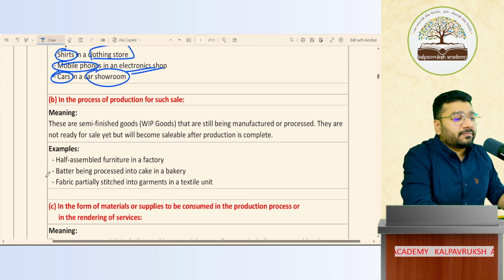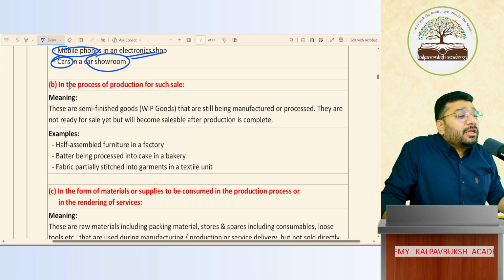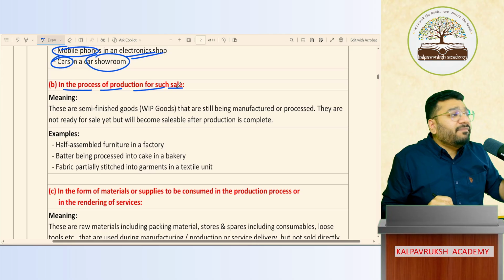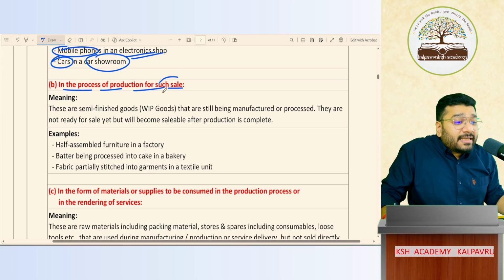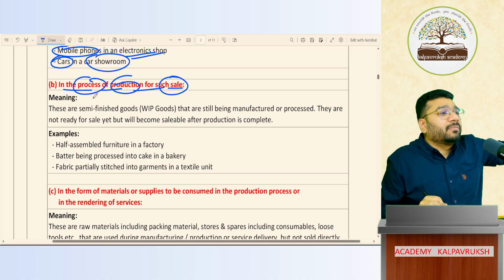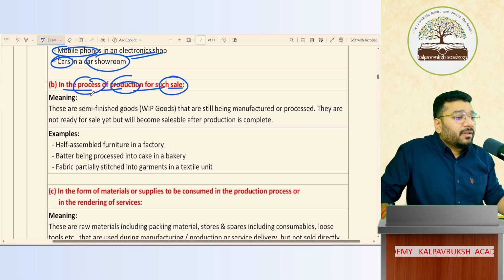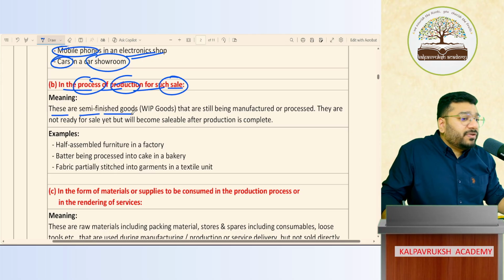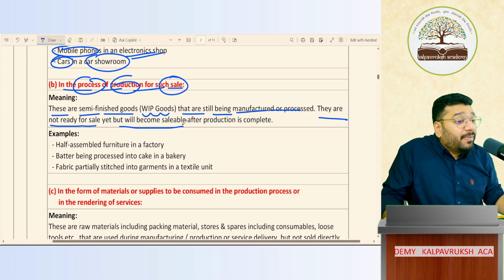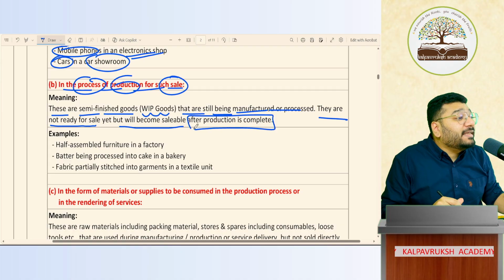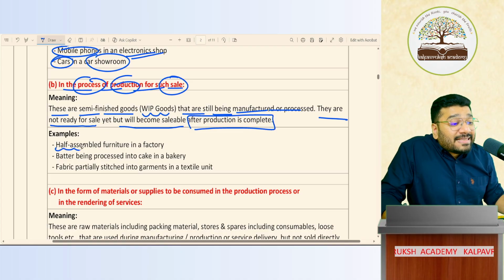Okay. Next. Inventory is an asset in the process of production for such sale. Inventory is an asset which is there in the process of production for such sale. The item that is in process of being made for sale is called the second item. These are semi-finished goods, which is nothing but work in progress goods that are still being manufactured or processed. They are not ready for sale, but will become saleable only after the manufacturing is complete. For example, half-assembled furniture.